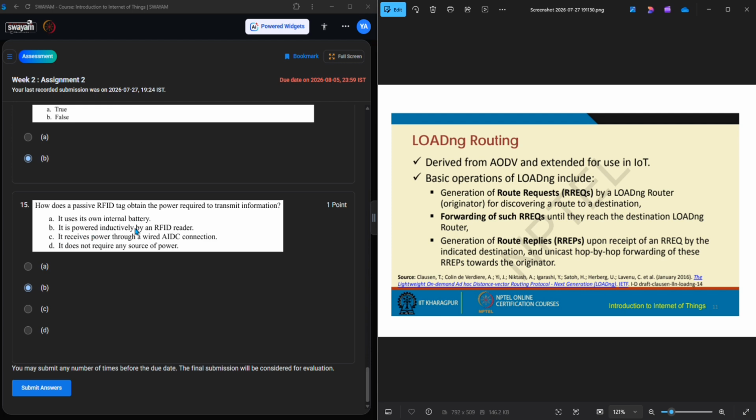It is powered inductively by an RFID reader. Yeah, it's right. It receives power through a wired AIDC connection? No, an AIDC connection is not there. It does not require any source of power? No. Yeah, option B is right.